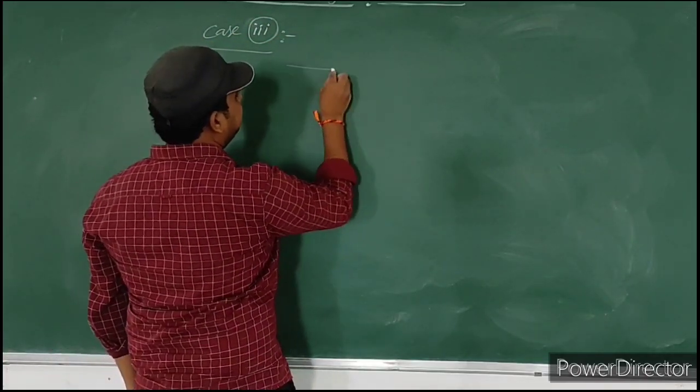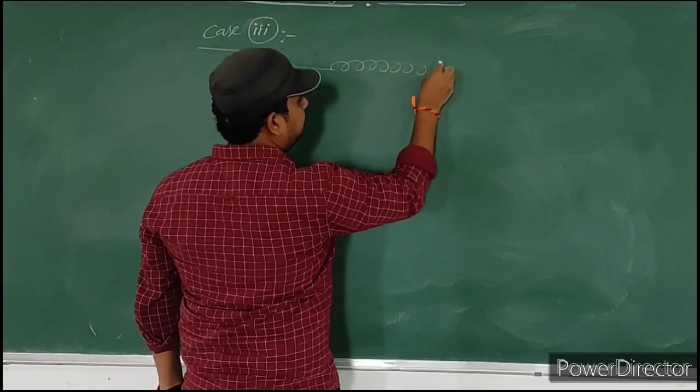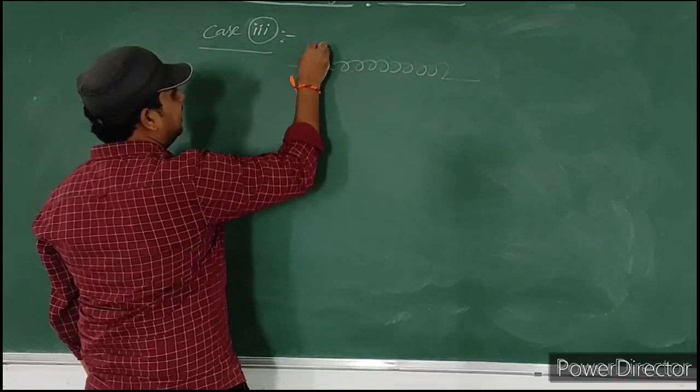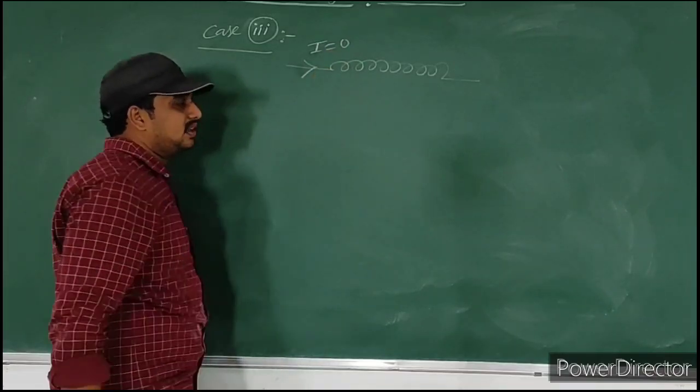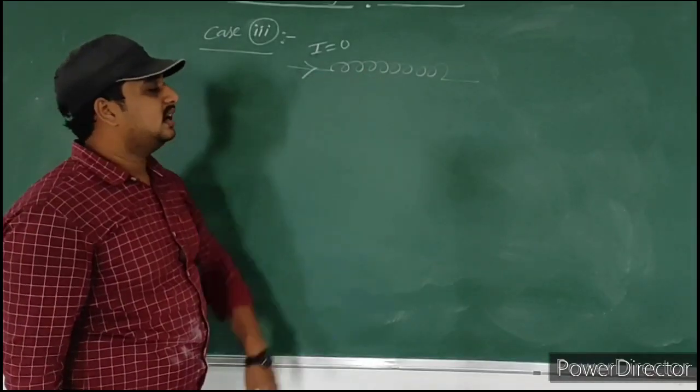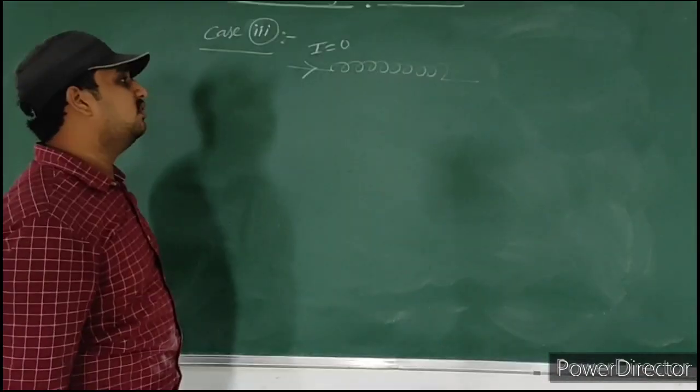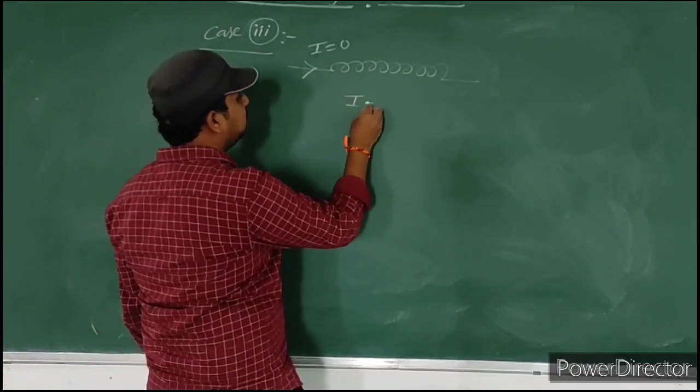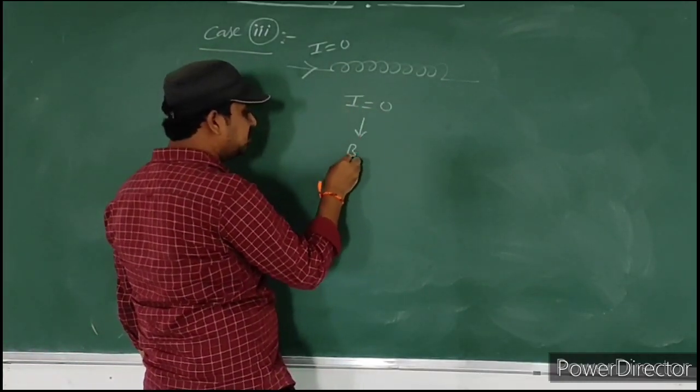So what is case 3 here? Observe carefully. If electric current is equal to 0, the current passing through this inductor is equal to 0, then what will happen? If current is equal to 0, it means magnetic field is 0.